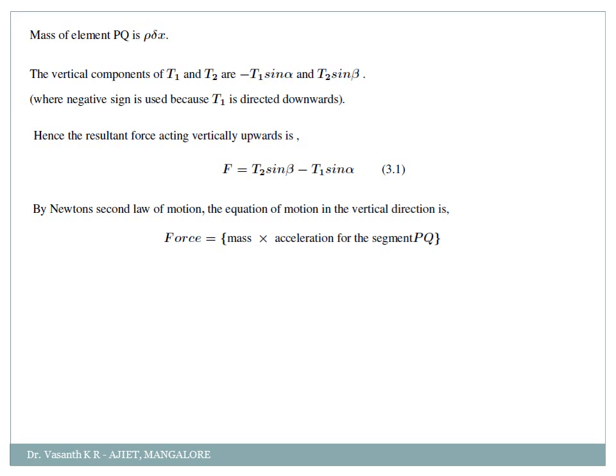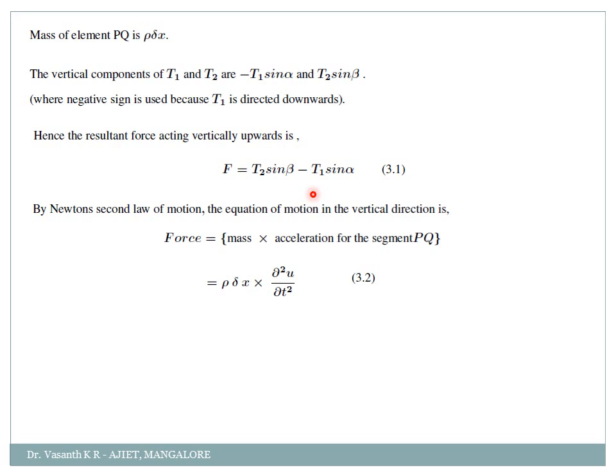Now by Newton's second law of motion, the equation of motion in the vertical direction is force is equal to mass into acceleration, correct? F equals ma. Here, for this segment PQ, because we have considered the tensions from the points P and Q, force is equal to mass into acceleration for the segment PQ. So the mass of that region PQ is nothing but rho into dx.